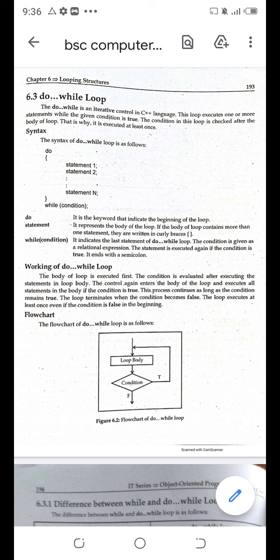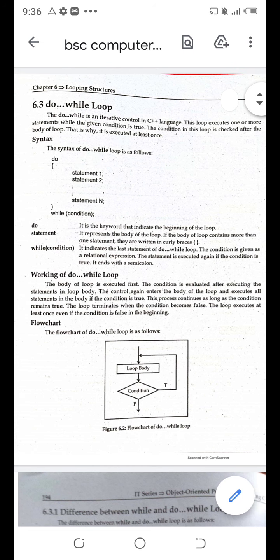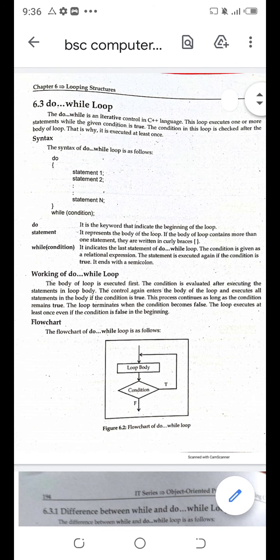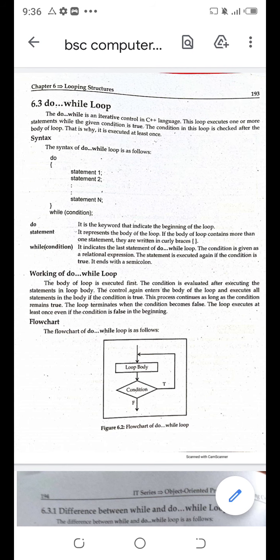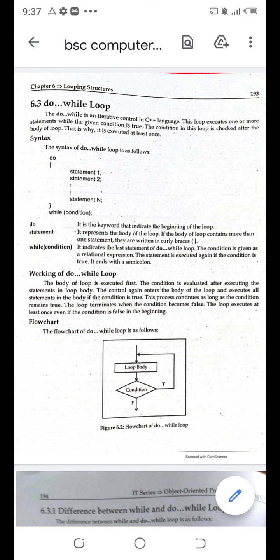After these statements, you will write down the condition, while condition. Here it will check whether the condition is true or false. Now the logic is very clear here. The execution of the statements will be done at least once. Why? Because the condition is coming after the statements of the block. It will check after that. Clear? So the statements are executed first, and after that the condition will be checked.